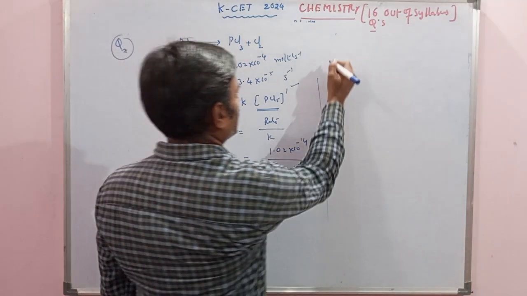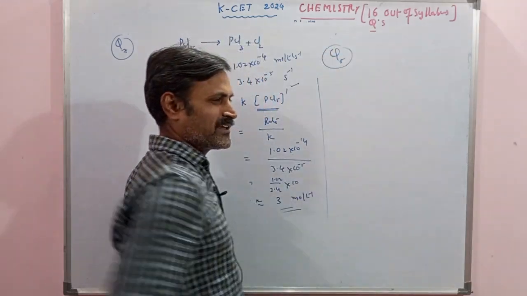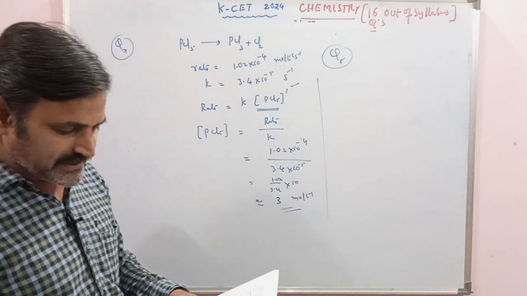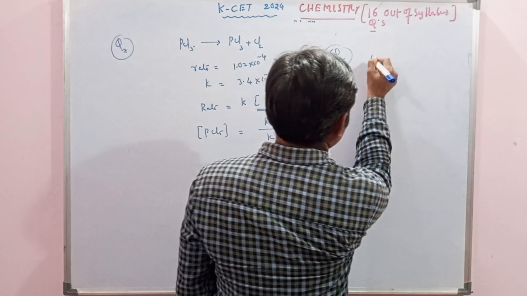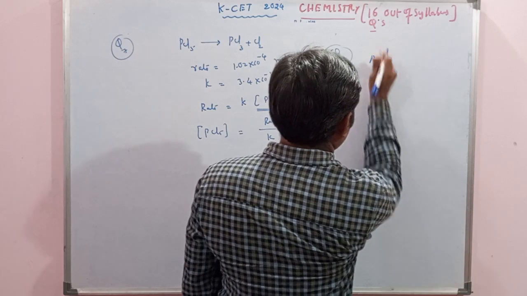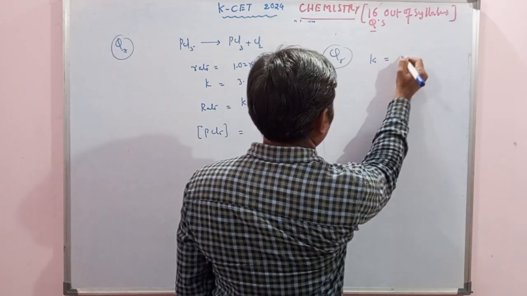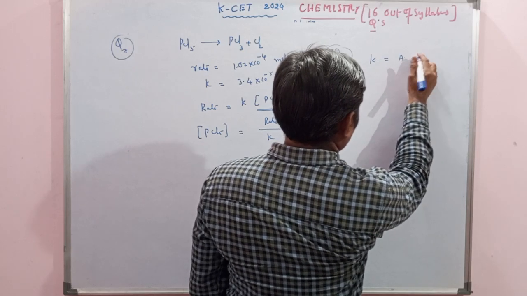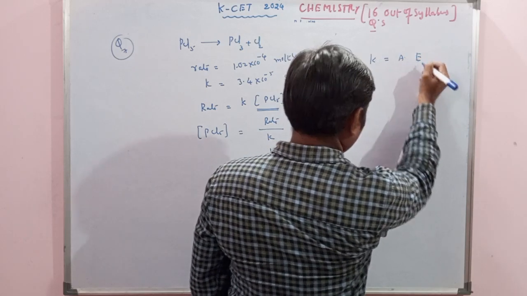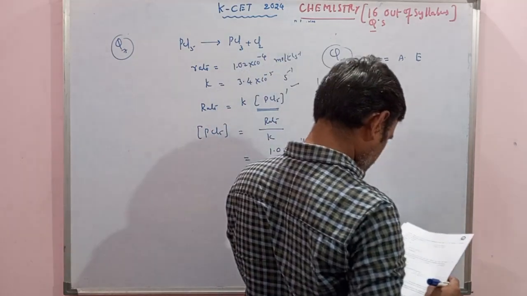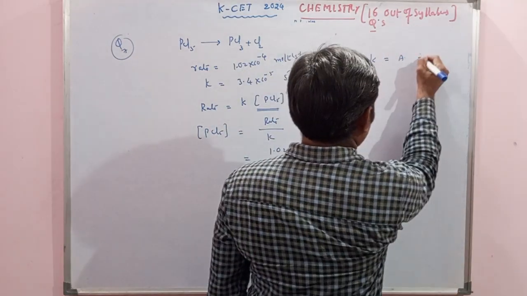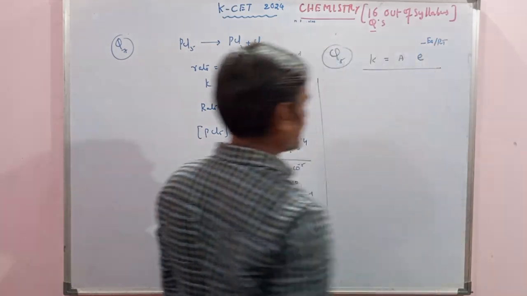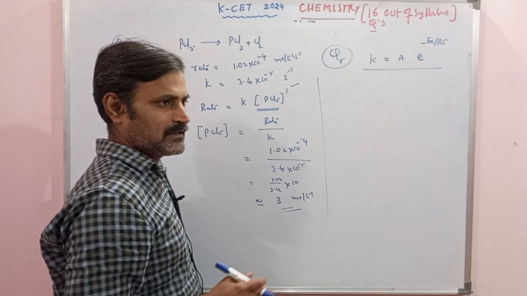Next, question number 8. When it comes to question number 8, it is a very interesting and easy question. They have asked which of the following does not represent the Arrhenius equation. First of all, the Arrhenius equation in chemical kinetics is nothing but rate constant k equals pre-exponential factor A into e power minus Ea by RT. So this is the one formula given. This is the exact formula we have learned in the syllabus.